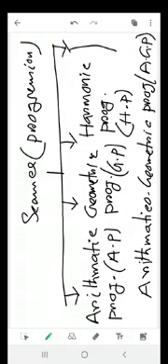Okay, so how many progressions or sequences are here? First one is arithmetic progression, second one is geometric progression, third one is harmonic progression, and fourth one is arithmetico-geometric progression, that is AP, GP, HP and AGP. These are the progressions belonging to your syllabus. Okay, so today we will study arithmetic progression, all the theory parts, all the formulas related to arithmetic progression.